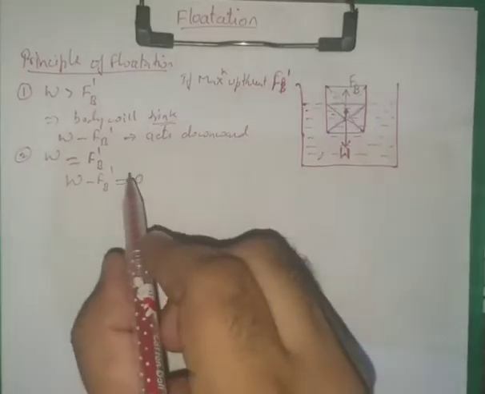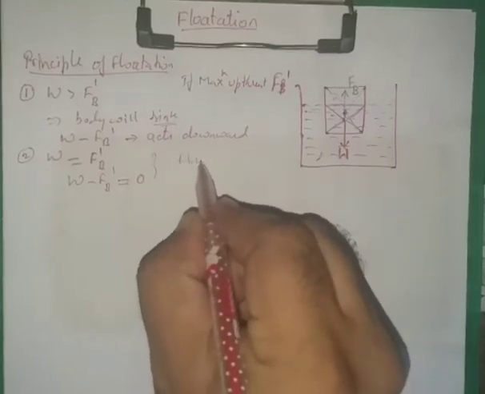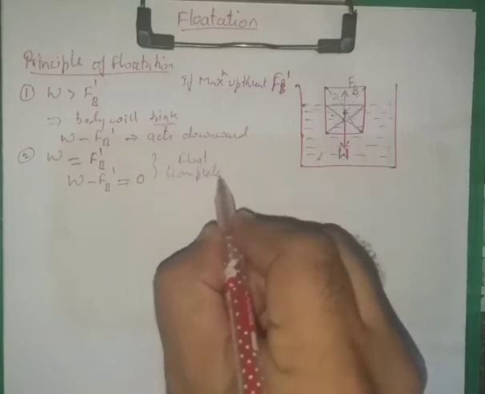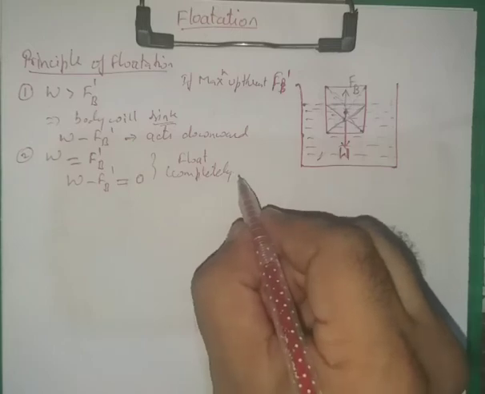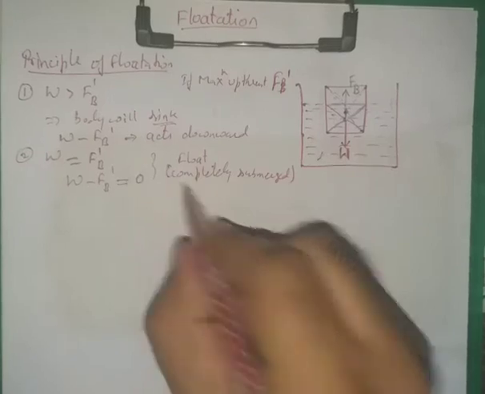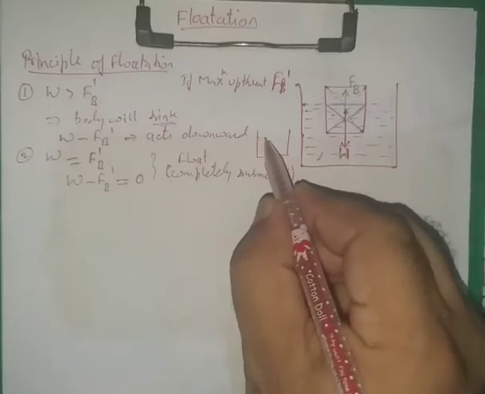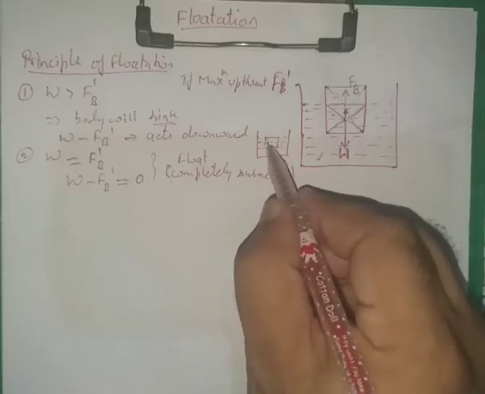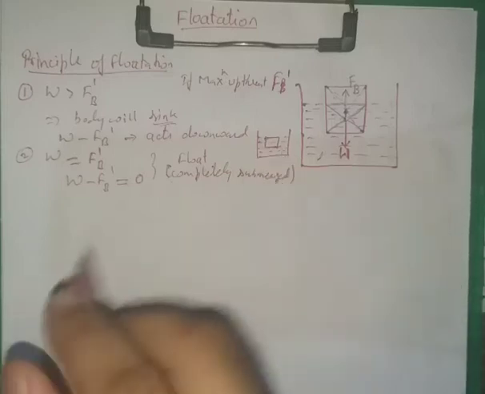Which means the body will float, but it will be completely submerged in the liquid. So it will float like this. Let us say this is a container and the liquid is filled up to this point. Then the body will float like this at this point, completely submerged.